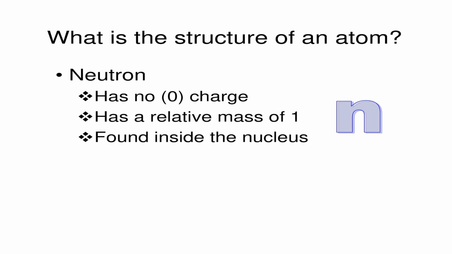The next is the neutron. The neutron has no charge. It has a relative mass of 1 unit and it can be found inside the nucleus. Where can we find the neutron? In the nucleus, and its charge is 0, but its relative mass is equal to 1 unit, and it is represented by the letter N, whereas protons are represented by the letter P and neutrons by N.